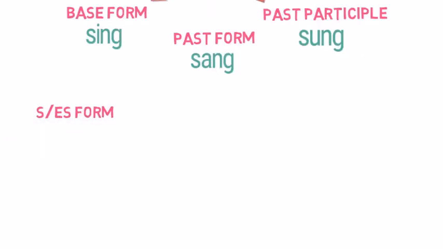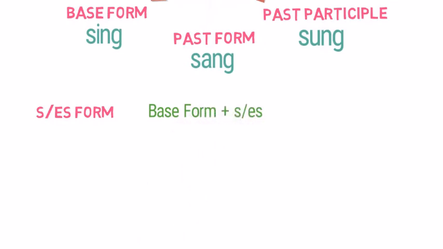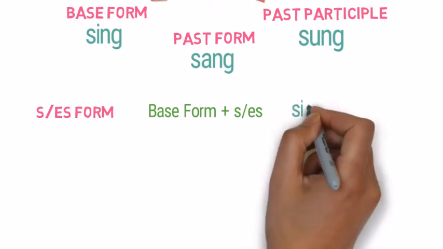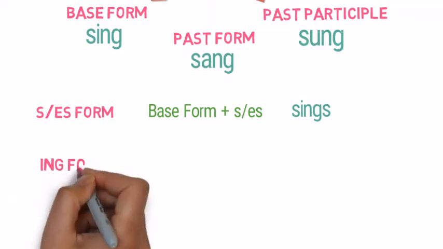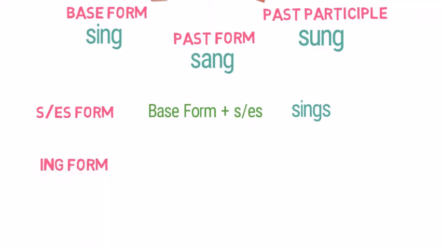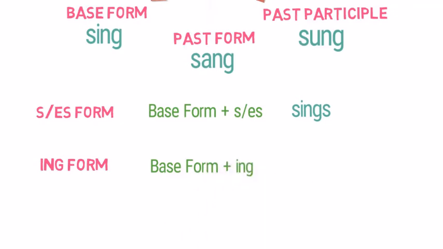S/ES form. It is used when the subject is third person and in singular form. Base form plus S/ES forms this kind of verbs. Example, sing becomes sings here. Note the word S at the end. ING form. It is used when the work is continuing while we are talking about it. Base form plus ing gives this form. Example, sing becomes singing.